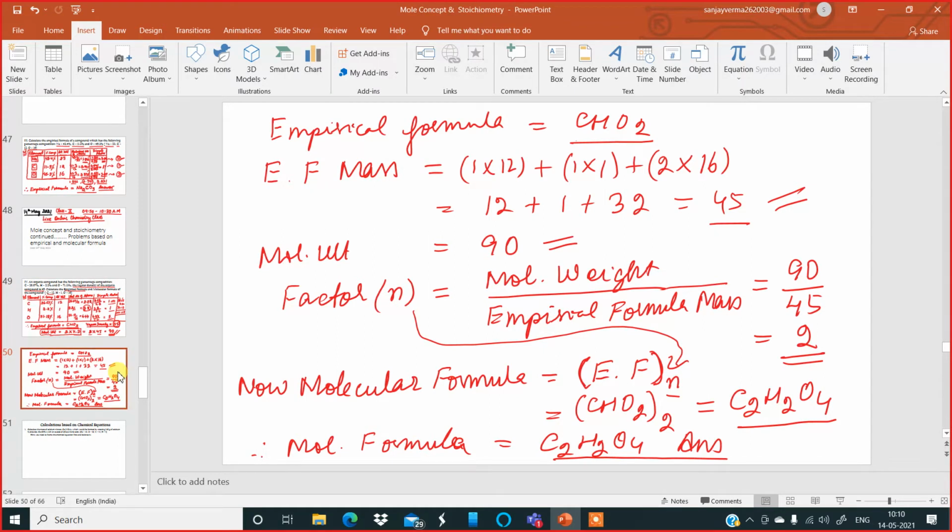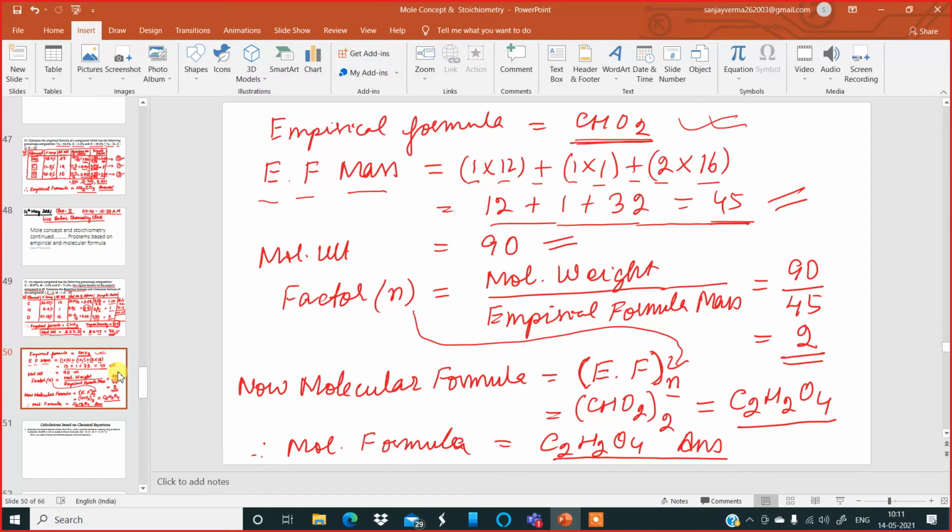Write down the empirical formula once more, CHO2, which you have calculated. And then immediately find the empirical formula mass by using the atomic weights of carbon, hydrogen, oxygen. Carbon 1 atom into 12 plus hydrogen 1 atom into 1 plus oxygen 2 atoms into 16. So upon simplification, the empirical formula mass is coming to 45.